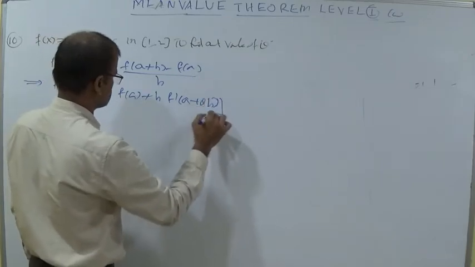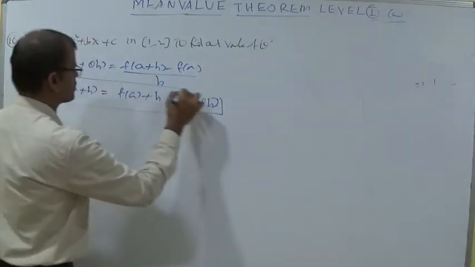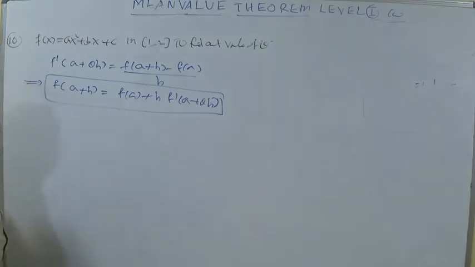Remember this as a formula. So what is h here?